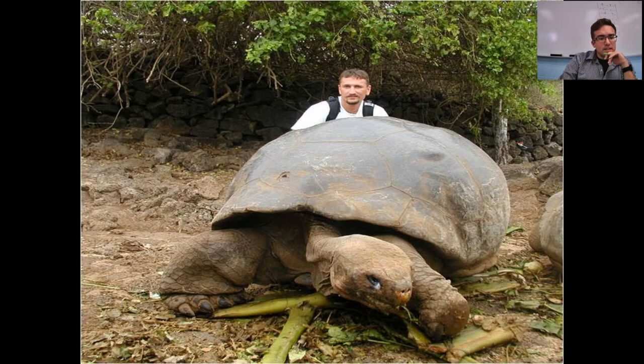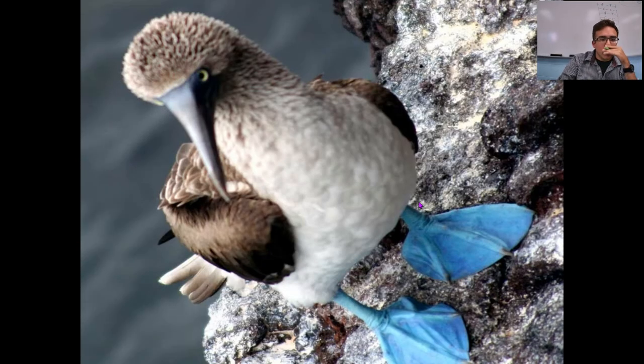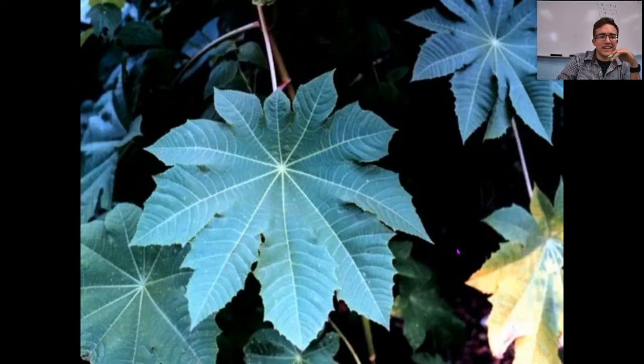So what he found: giant tortoises. I believe these are functionally extinct. I think there's only one or two left in the world, so these are pretty much extinct. But he found these giant tortoises. He also found the wonderful blue-footed booby, which you will only be able to find here, with these wonderful colorful blue feet.